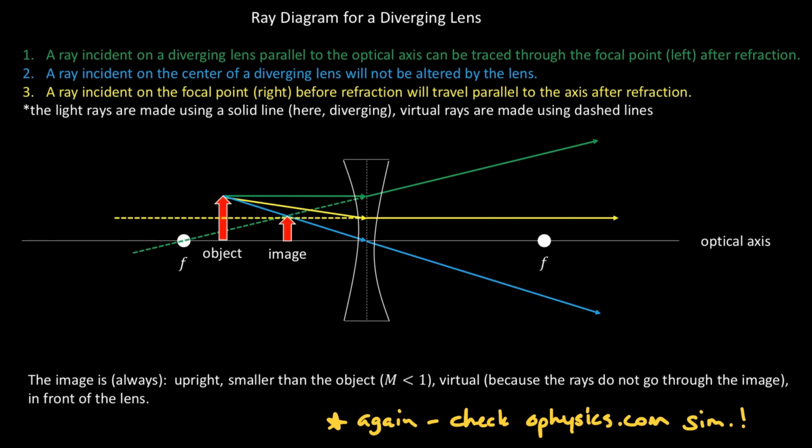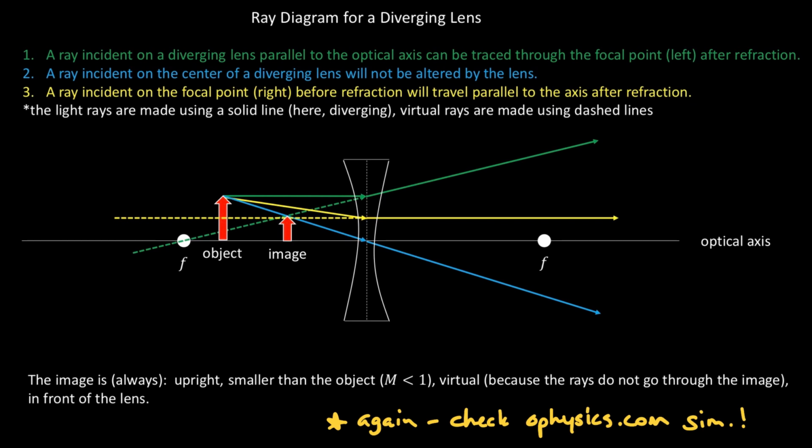And so for a diverging lens, the ray diagram always looks something like this. Although as you move the object around a little bit, the image will get smaller or bigger, but it will always be smaller than the object and appear in the same way as what I've shown here.